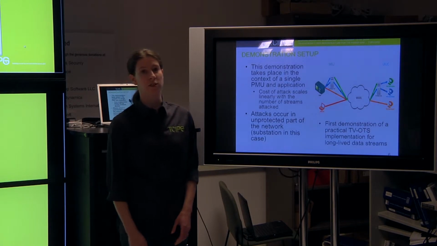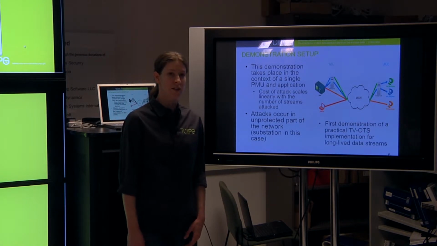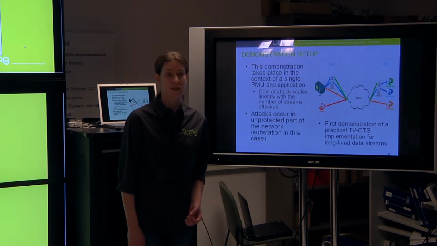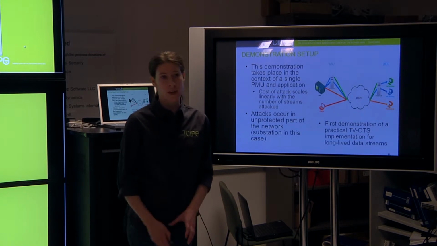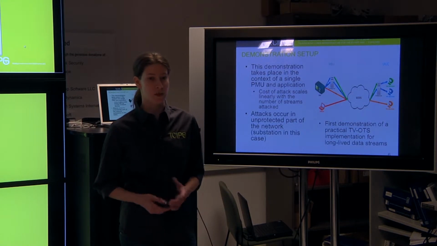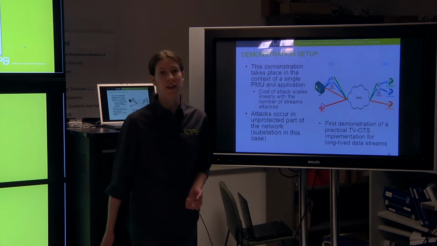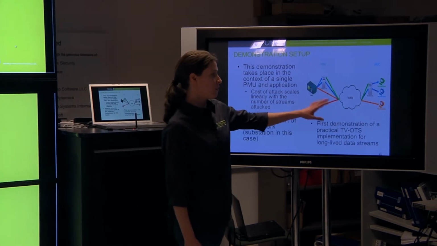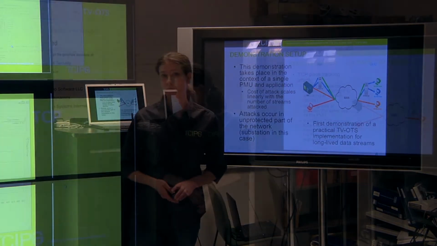One of our GridStat streams is unprotected, and the other GridStat stream is protected using TCIPG's TVOTS authentication. Note that since GridStat capabilities are not yet implemented for commercial endpoint devices, the GridStat functionality for this demonstration is added with separate nodes that are shown in the figure.